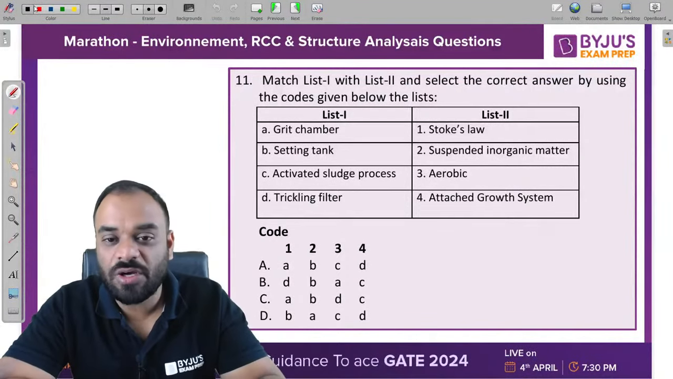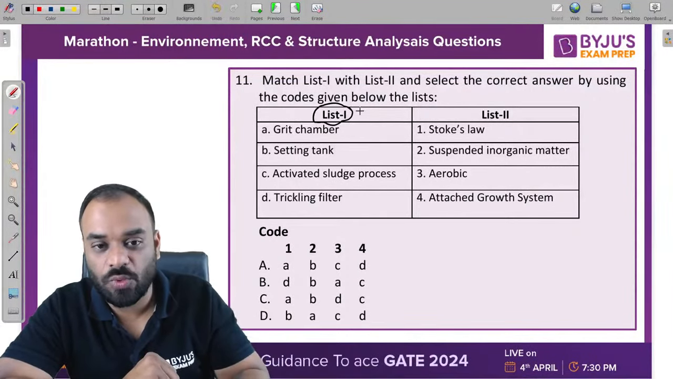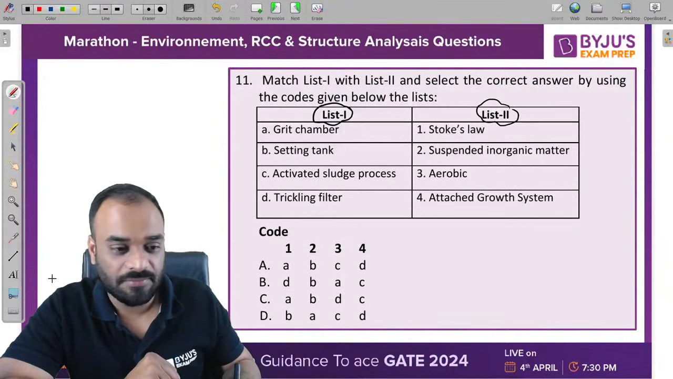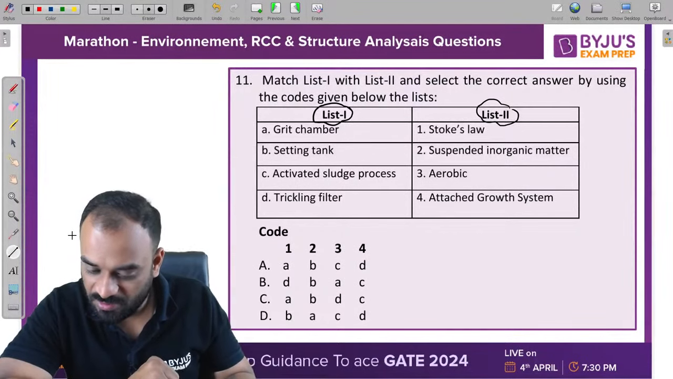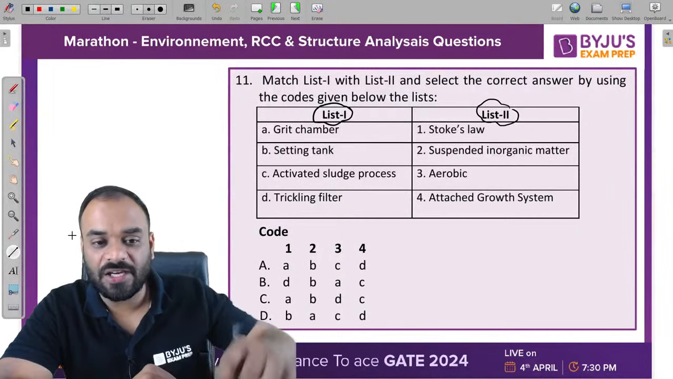So match list 1 with list 2. Tell me guys, which one is the correct? Ajit C, Anubhav D, okay. Salgar D, okay. Okay, let's check it out, guys.